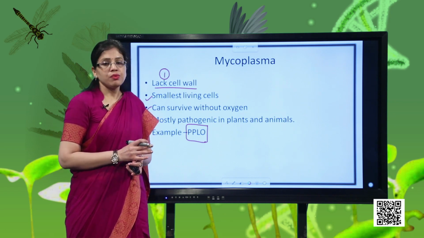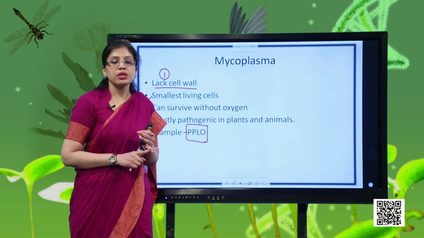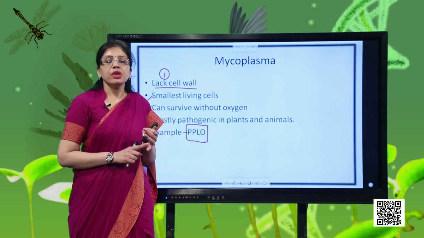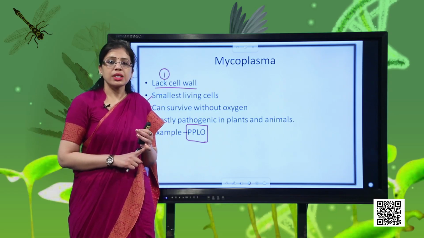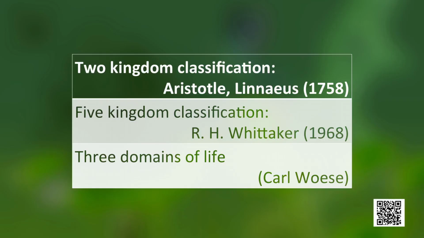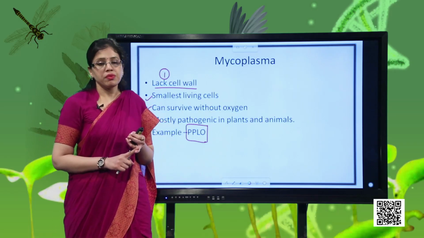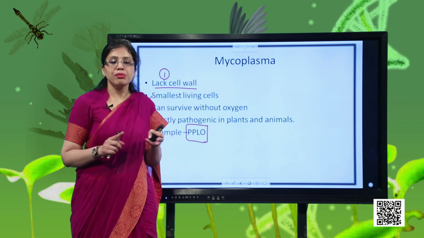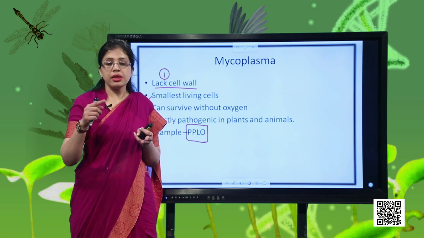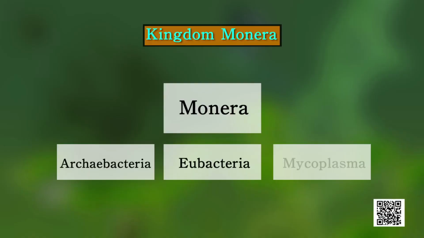So in today's session, let's quickly recapitulate what all points we have covered. First, we covered the two-system classification which was given by Aristotle. Then we discussed the two-kingdom classification which was given by Linnaeus. Then we discussed the five-kingdom classification which was given by R.H. Whittaker. And then we also discussed kingdom Monera. In kingdom Monera, we classified the bacteria into 4 groups on the basis of their shape. And we also discussed their 3 main groups. First was the archaebacteria, then we had eubacteria, then we had mycoplasma.